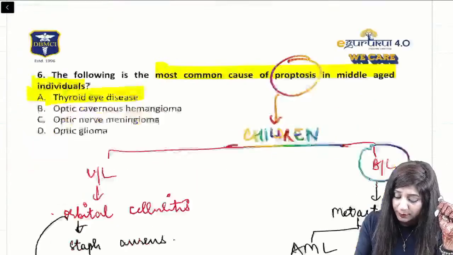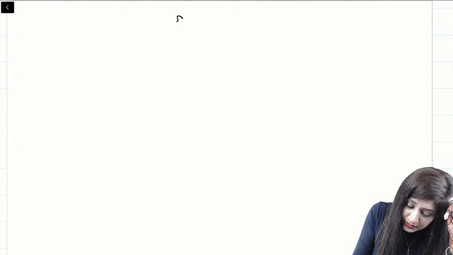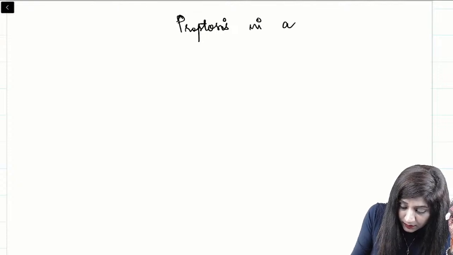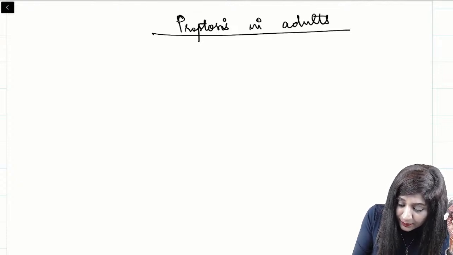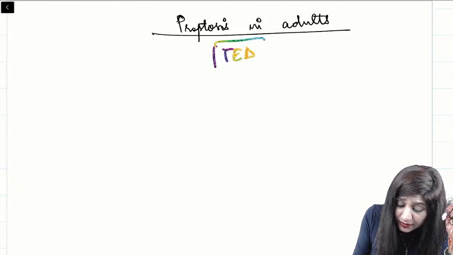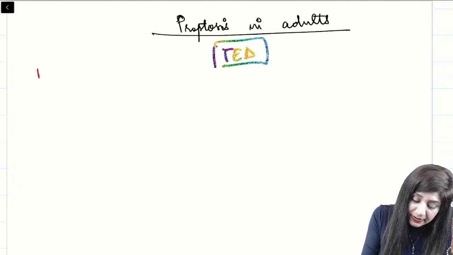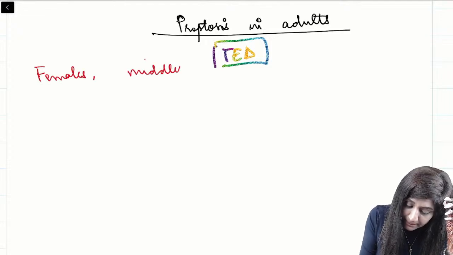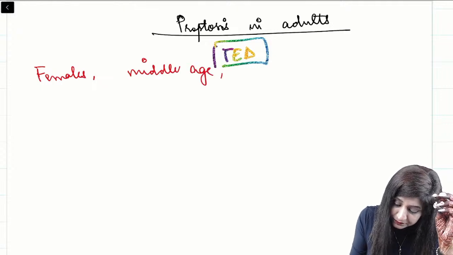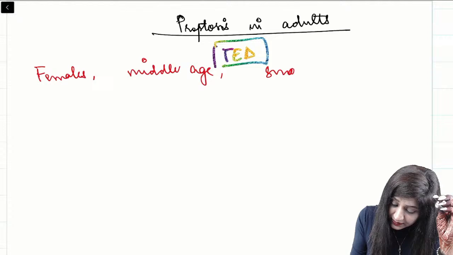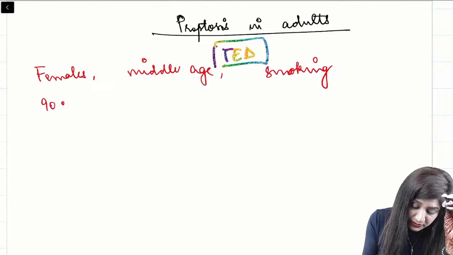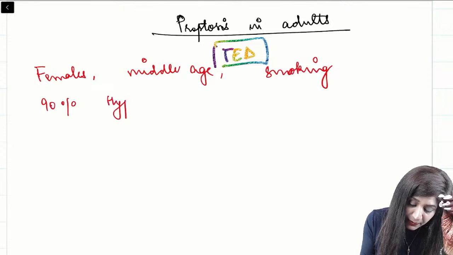But when I talk about proptosis in the adults, then you have to always think about thyroid eye disease. Now, thyroid eye disease is more common in females, it is more common in middle age, with a history of smoking. If I look at the thyroid status, 90% of the people will give me the hyperthyroid status.